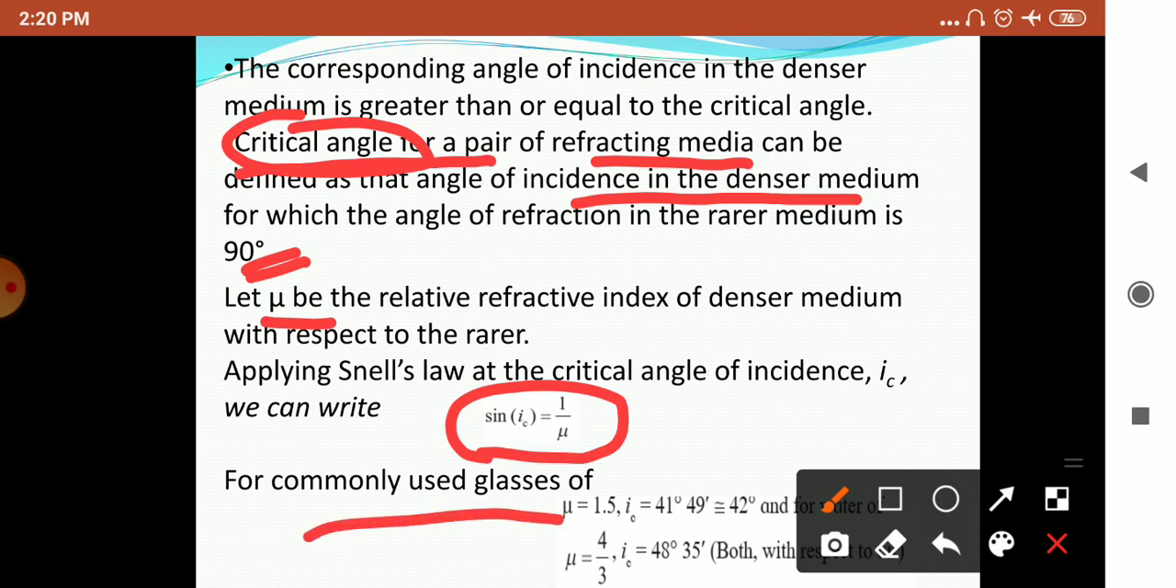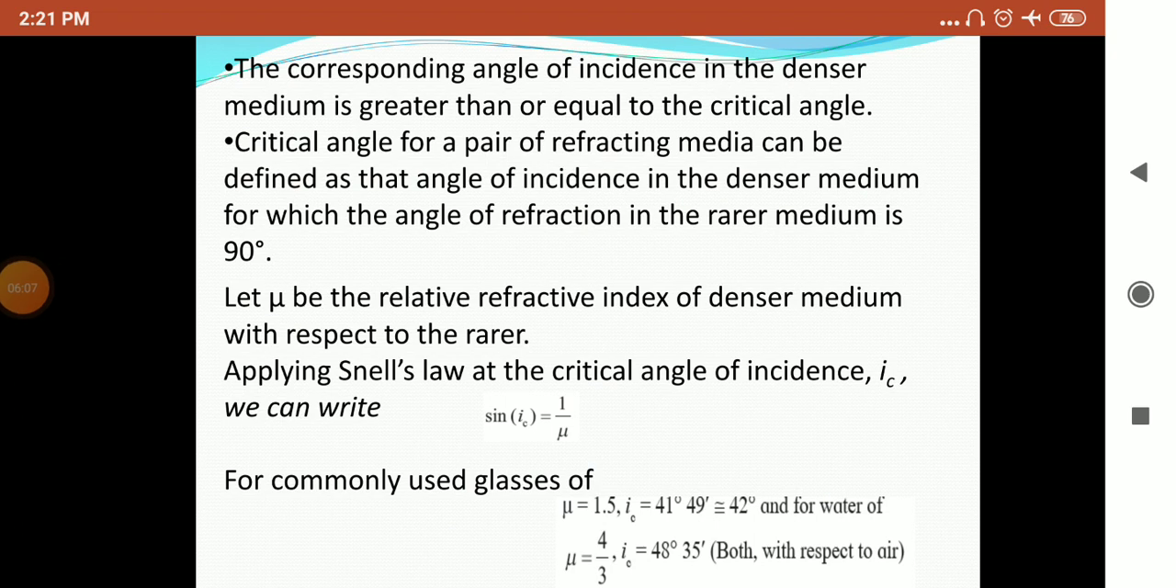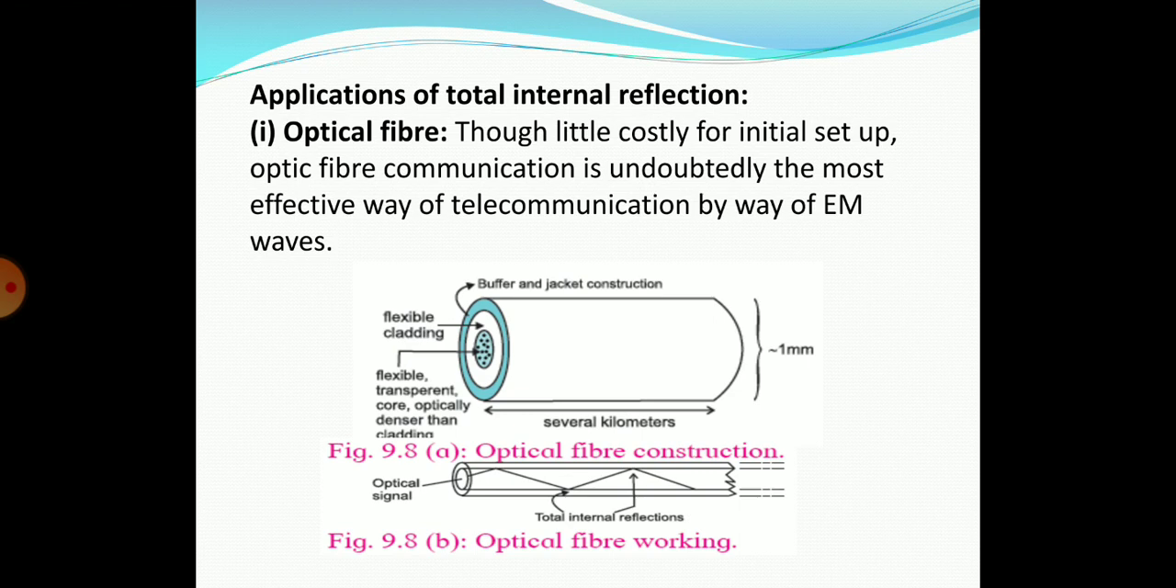Here are some examples about glass. As I said, the refractive index of any other medium is always greater than 1. For glass it is about 1.5, and its critical angle is about 42 degrees, and for water and air it is 48 degrees 35 minutes critical angle. This is about total internal reflection, where we get total reflection, no refraction. Now we have to study its applications.